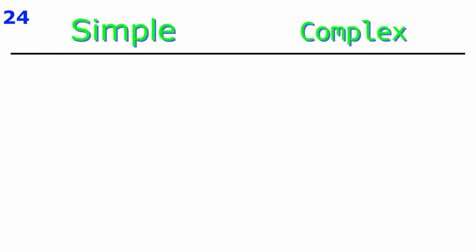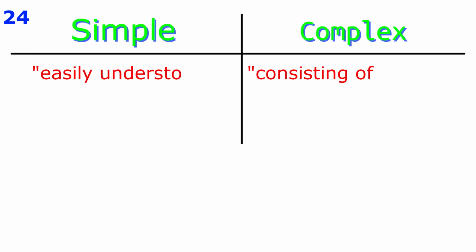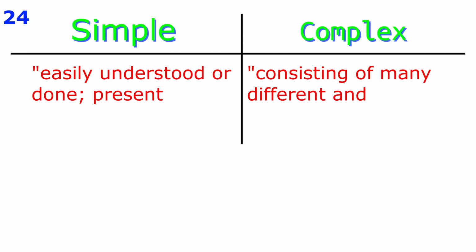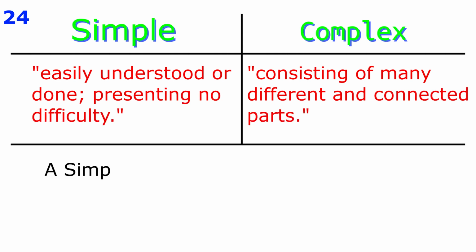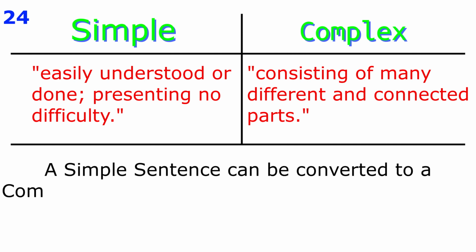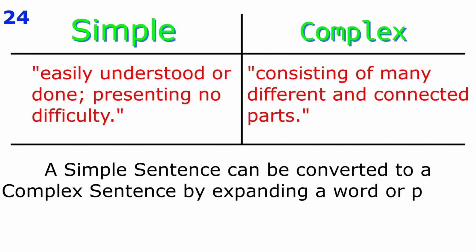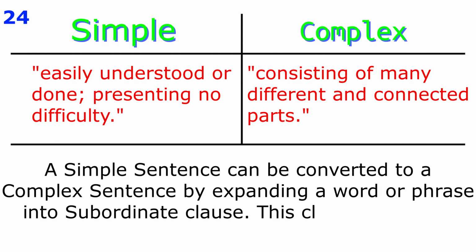Friend, by definition, the words simple and complex are antonyms. Complex is complicated. Simple is not complicated. Literally exact opposite. So friend, a simple sentence can be converted to a complex sentence by expanding a word or phrase into a subordinate clause. This clause may be a noun, adjective, or adverb clause.